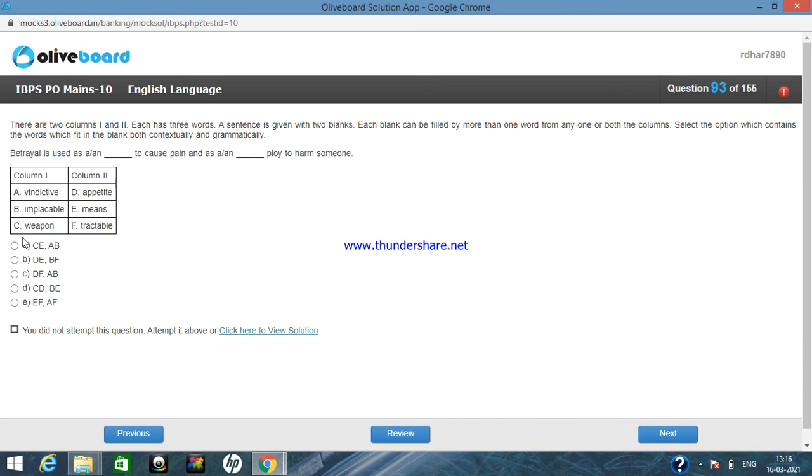Betrayal is used as a weapon. Weapon is there in option A. As a weapon to cause pain and as a means to ploy to harm someone. This is true because it can be used as a weapon or ploy to harm someone. Now AB: betrayal is used as a vindictive. Vindictive means spiteful, something with a strong desire of disagreeing with something. So this can be there, A and B. But if we go contextually, then option A is correct.